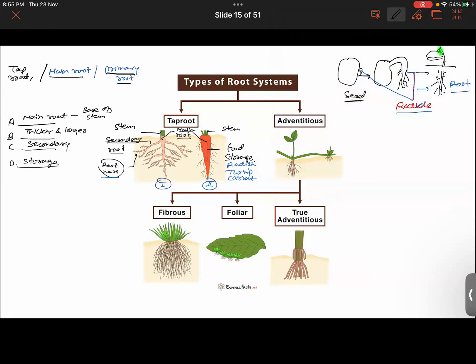Its name starts with P. Anyone who can guess the name? Plumule, exactly. Plumule later develops into the shoot system.